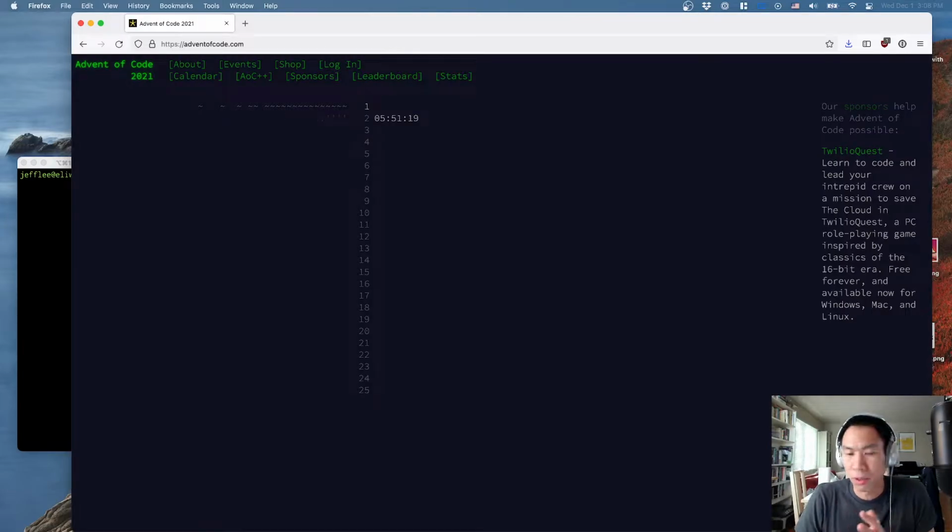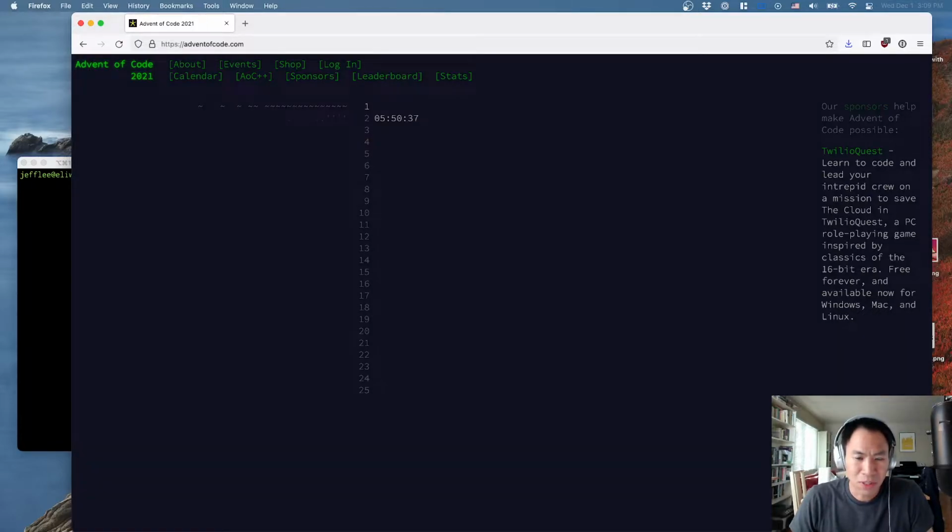So for those of you that don't know, Advent of Code is not a programming competition, but it's more like a programming jamboree of sorts. Basically, every December for the last, I don't know how many years they've been doing it now, probably 6 or 7 years, there is a programming problem that gets published at midnight Eastern every night between December 1st and December 25th, like an advent calendar. Like instead of getting a present, you get a programming problem. And people across the world kind of race to finish the problem in the quickest amount of time.